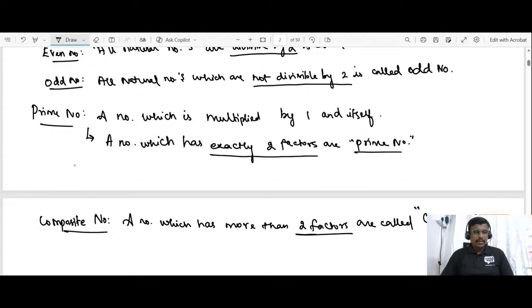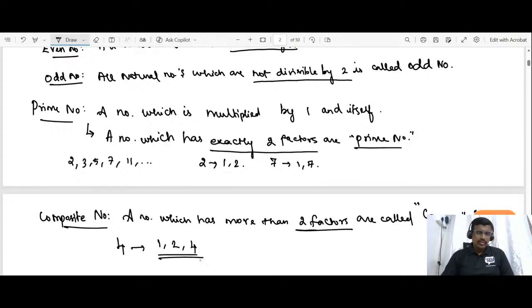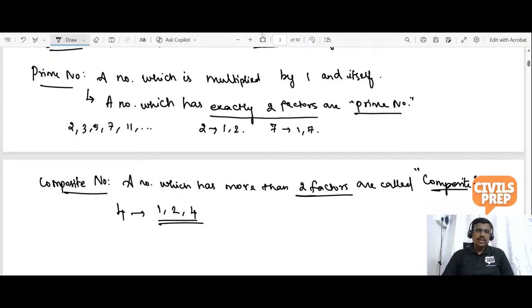So example for prime number is 2, 3, 5, 7, 11, etc. Because 2 is possible only in one table and two table. And 7 is possible only in one table and 7 table. What if 4? 4 comes under one table, two table, and four table. It has more than two factors, hence it is considered to be a composite number.